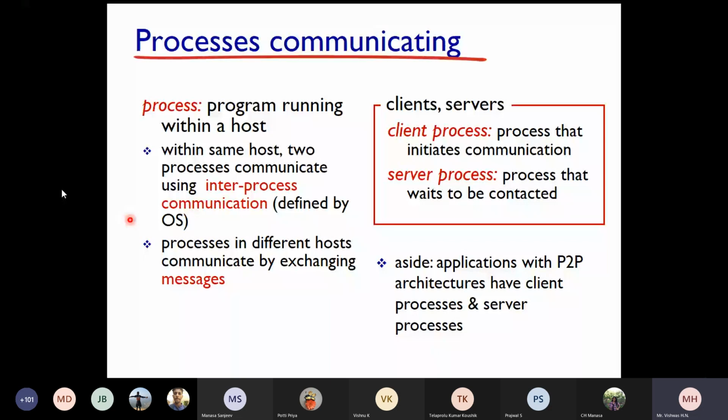Clients and servers: the client process is the process that initiates communication; the server process is the process that waits to be connected. Basically, in every server there will be a port running the server process all the time, in a mode where it waits for any new connection.